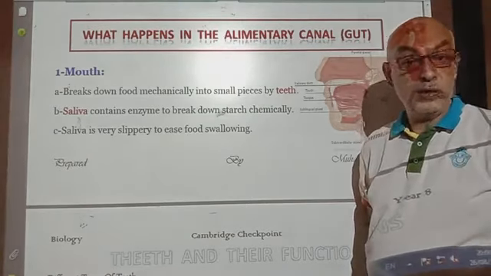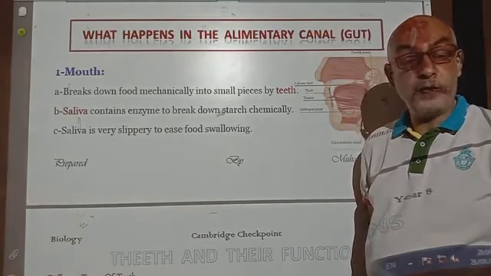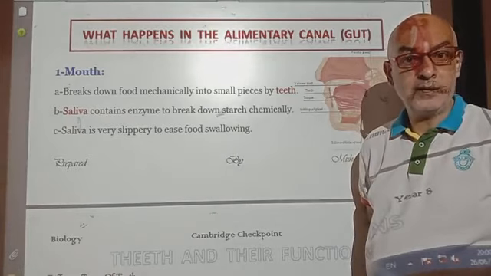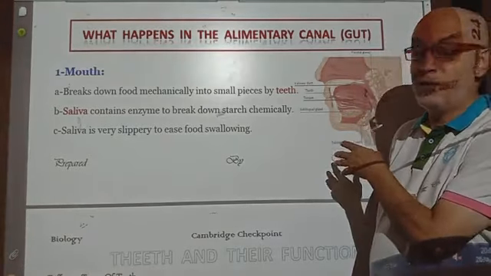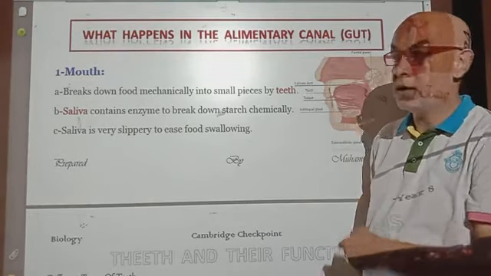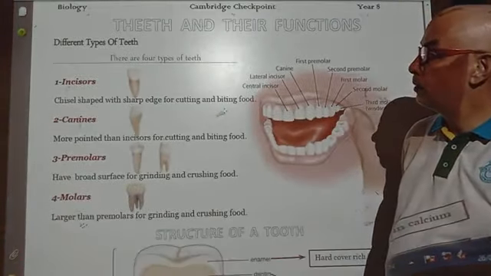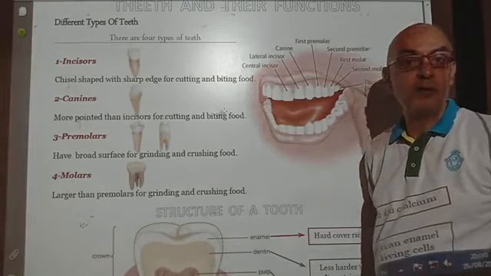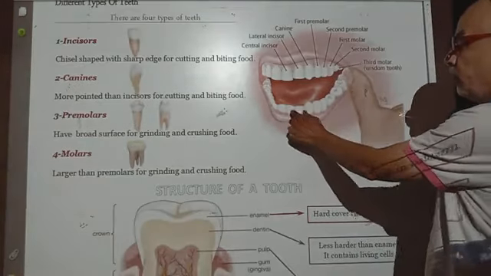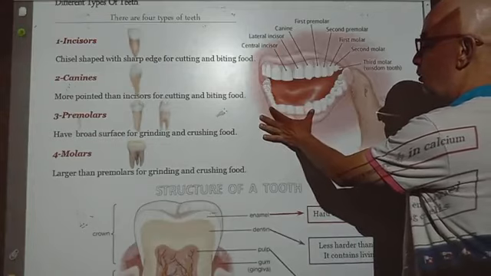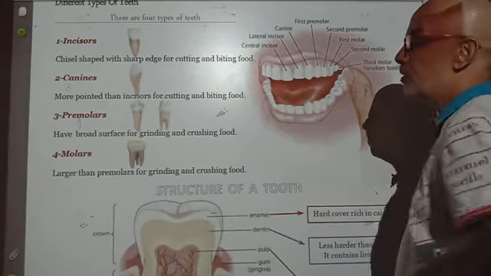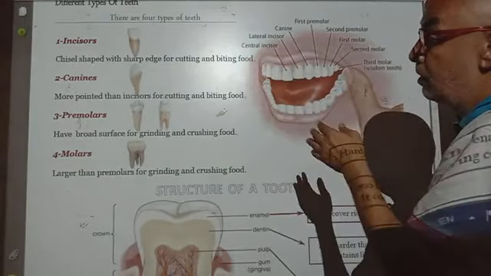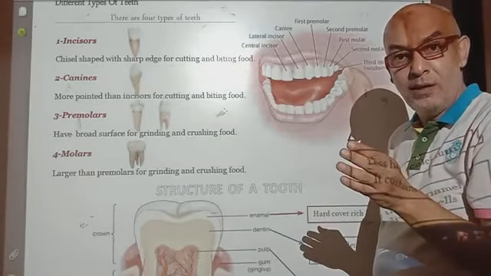The teeth are responsible to break down the food into smaller particles, chemically or mechanically. Yes, mechanically. So the mouth is the first organ in the alimentary canal or the gut. Number two, we have different types of teeth with different functions. Number one, incisors. Number two, canines. Number three, molars.